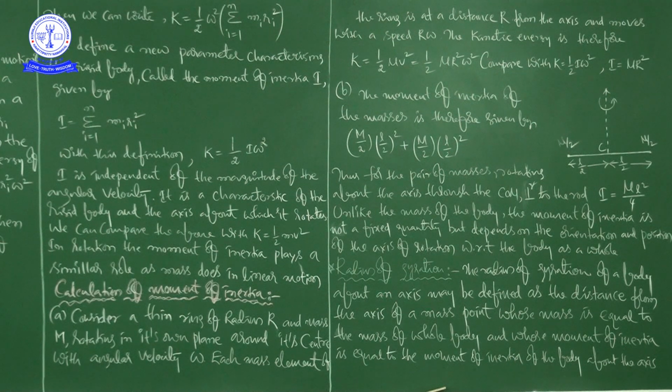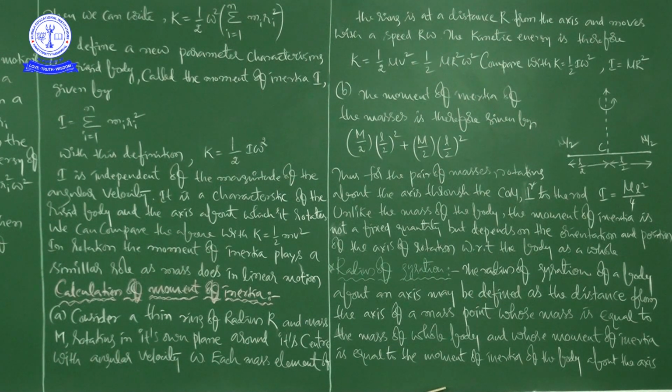Now, the mass of a body resists a change in its state of linear motion. If you go back to translational motion, the mass of a body opposes a change in its state of linear motion, and it is a measure of its inertia in linear motion.